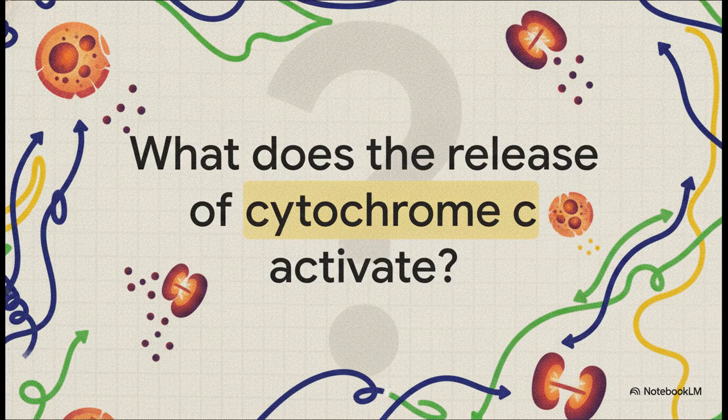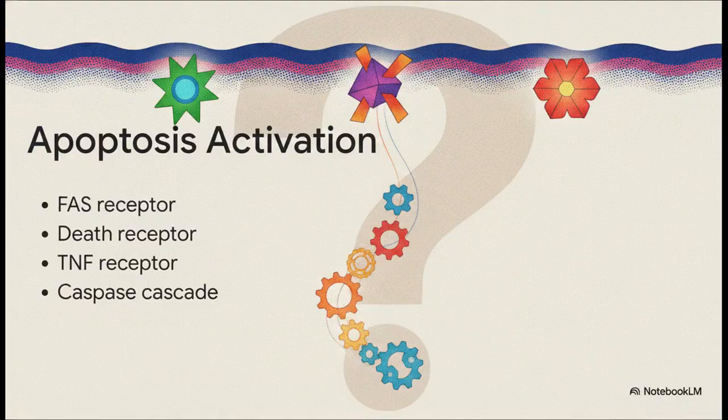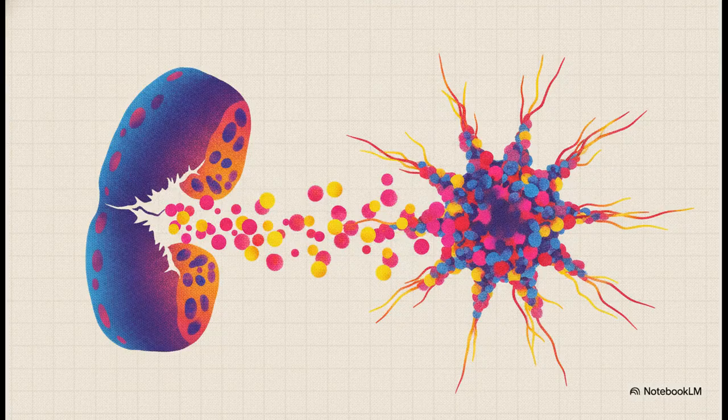In cellular apoptosis, what does the release of cytochrome C actually activate? Does it trigger the FAS receptor, a membrane-bound death receptor, the TNF receptor, or the caspase cascade? It's the caspase cascade. When a cell experiences intracellular stress, it causes mitochondrial membrane permeabilization, literally leaking cytochrome C. That leaked cytochrome C then forms the apoptosis complex, which directly triggers the proteolytic caspase cascade, structurally breaking down the cell from the inside out. It's like an organized self-destruct sequence.